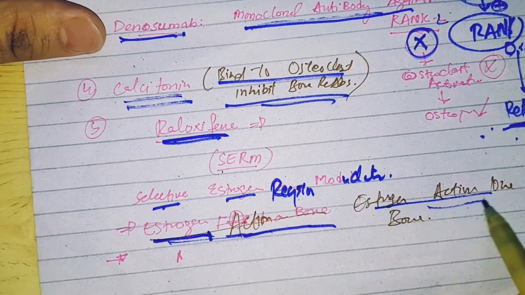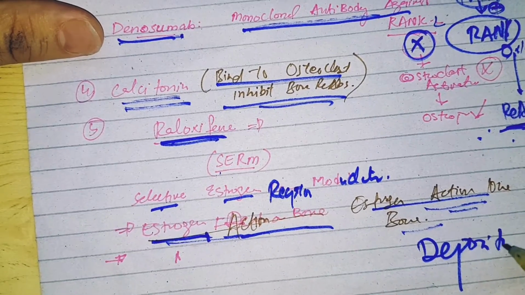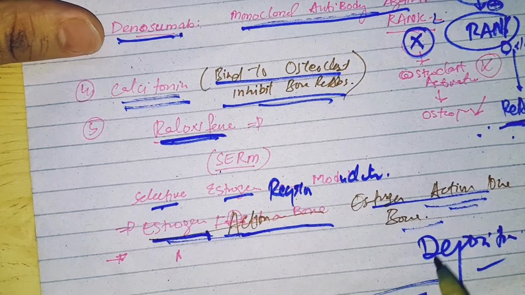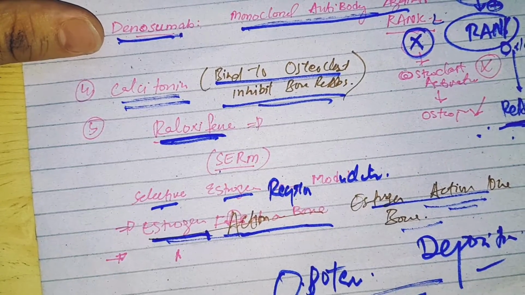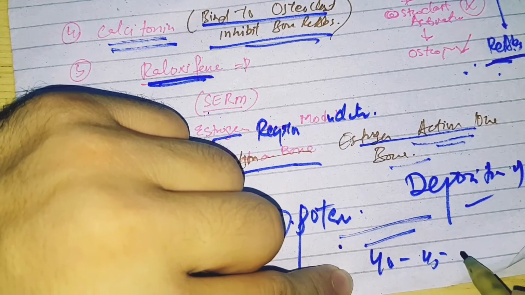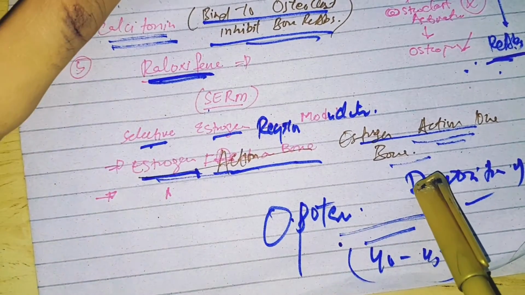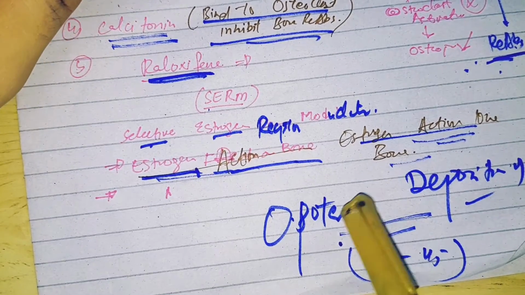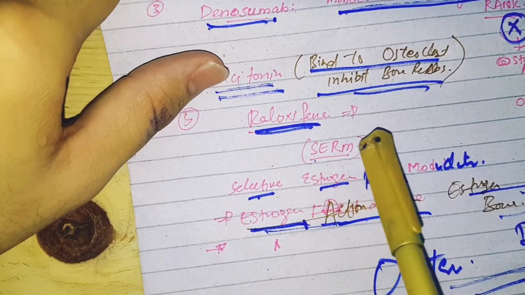You people know that estrogen increases the deposition of bone, so it prevents osteoporosis, mainly in women after menopause, which occurs around 40 to 45 years, when there is no estrogen production. So there is no deposition of calcium on the bone, there will be bone weakness, and osteoporosis occurs. To prevent that, we prescribe raloxifene.